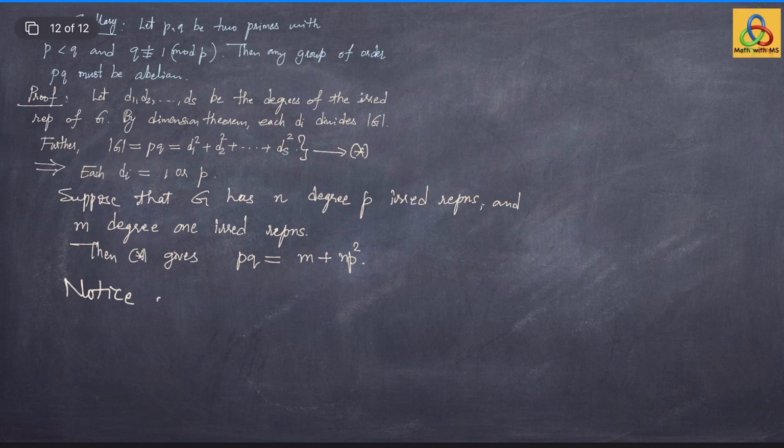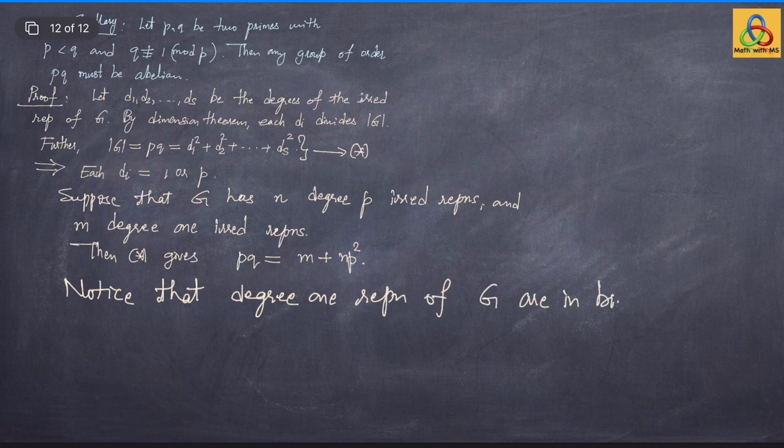Notice that degree 1 representations of a finite group G are in bijection with the degree 1 representations of its abelianization, which is G mod its commutator subgroup, and the number of degree 1 representations of an abelian group is precisely the order of the group.